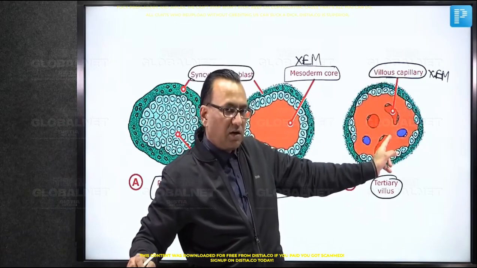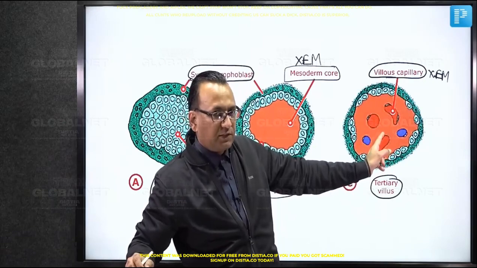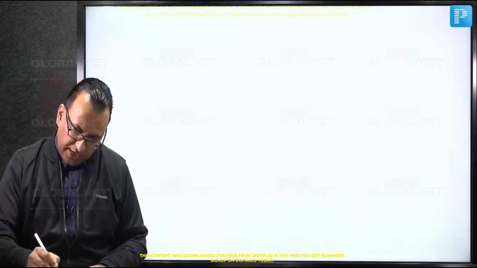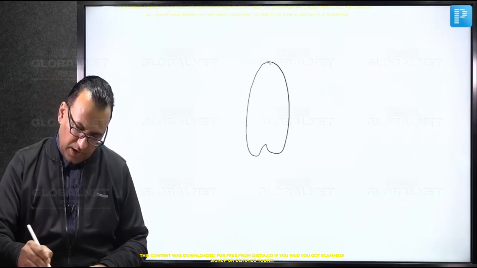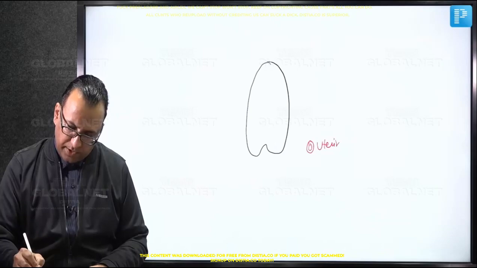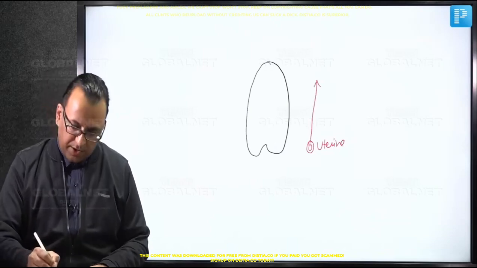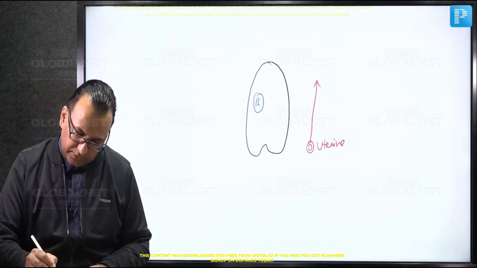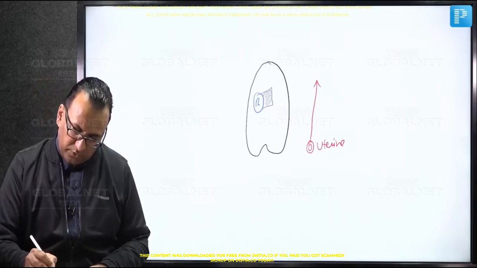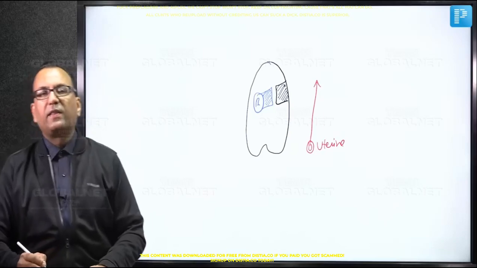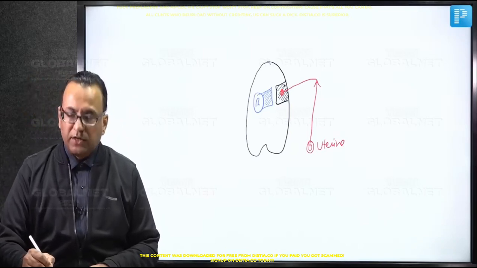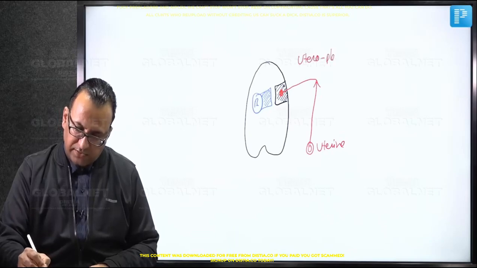Now, there is a difference between uterine placental circulation and fetal placental circulation, and we are going to discuss that now. Here we are drawing the diagram of the uterus. This is the cervix here, and this is the uterine artery which is supposed to supply the uterus. Now the uterus has got the baby, and between the mother and the baby there is placenta. Placenta is having two components. This one is the fetal placenta, the chorion frondosum, and that one is the maternal placenta, the decidua basalis. Now in the beginning, the blood from the uterine artery is reaching the maternal placenta, the uterine placenta. So we call it uteroplacental circulation.